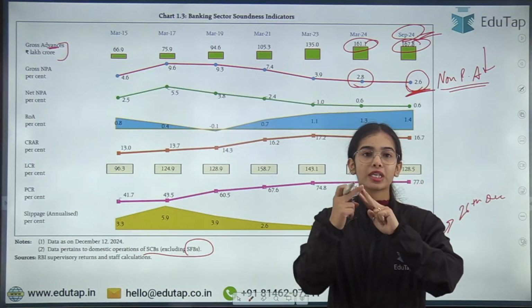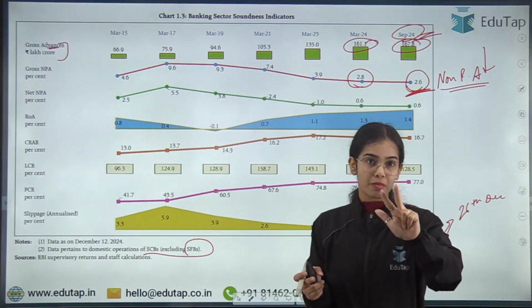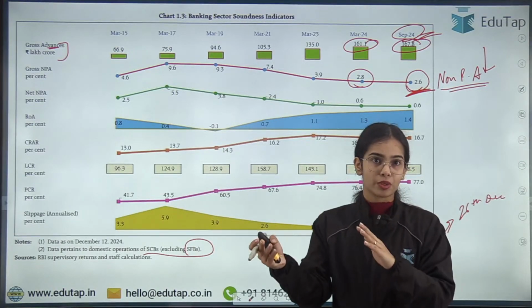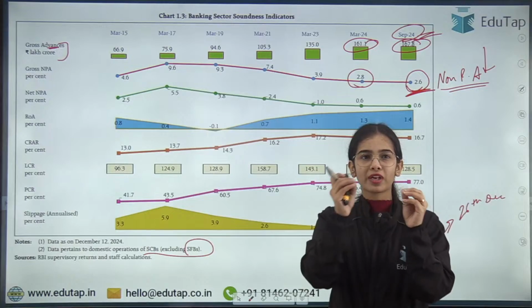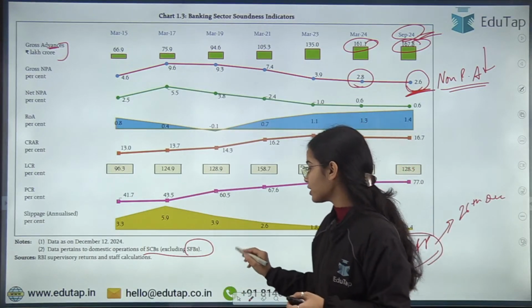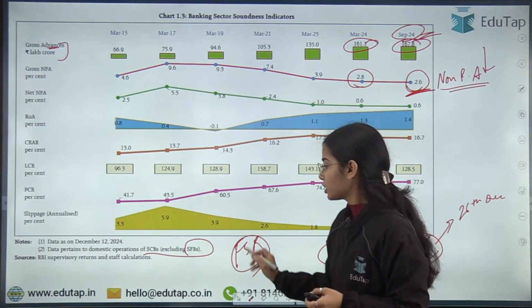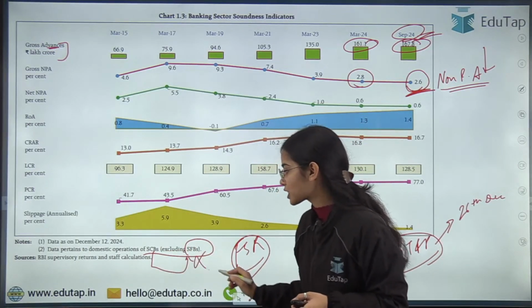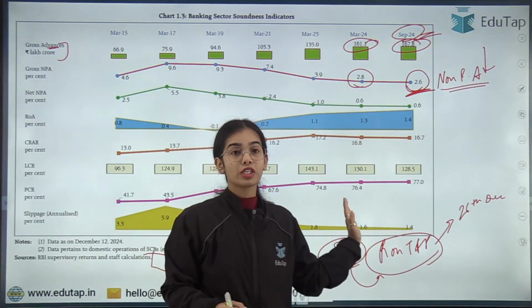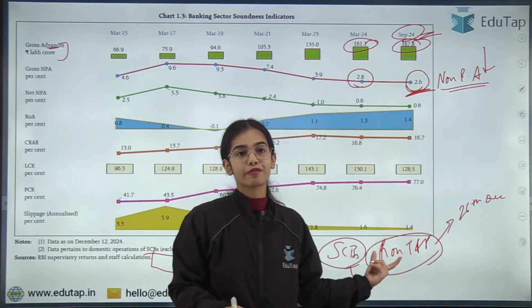These are the three major heads under the scheduled commercial banks, but they also consist of small finance banks and such. Small finance banks are a very small chunk in the scheduled commercial banks, but here under the Financial Stability Report, we are excluding the small finance banks.